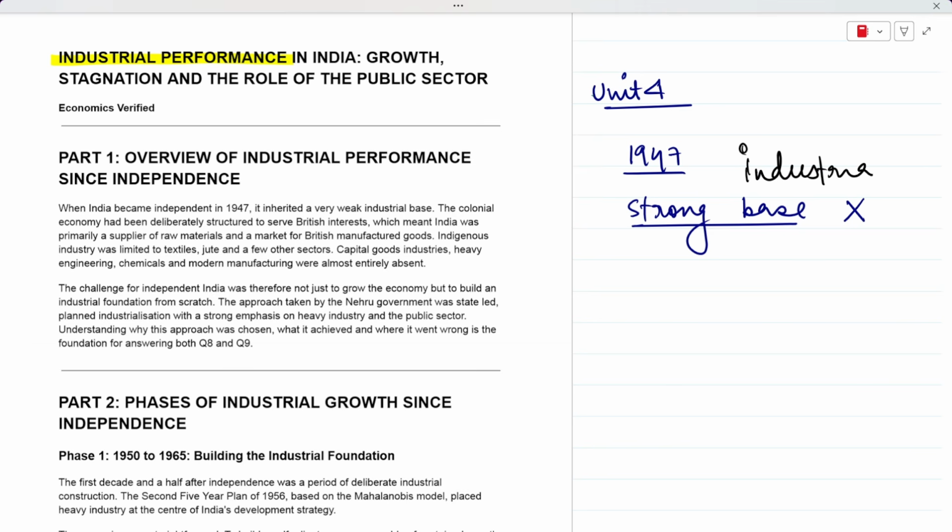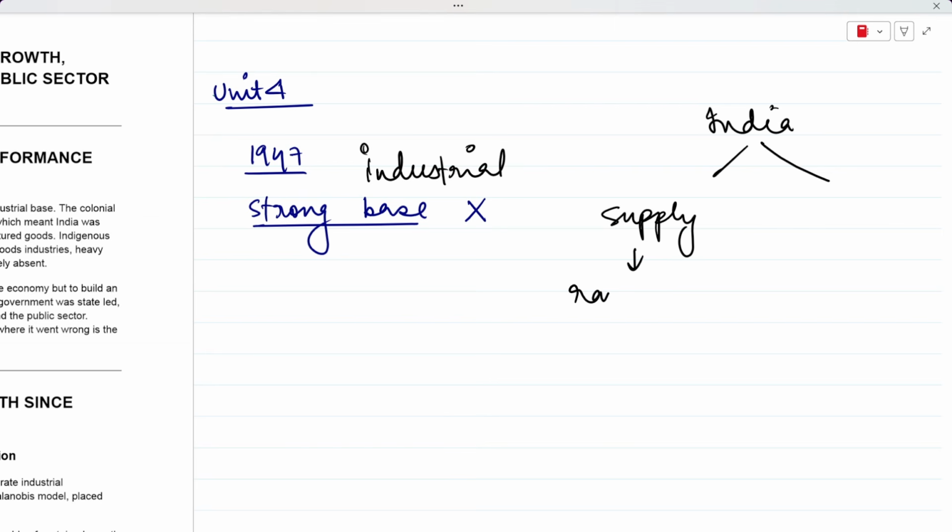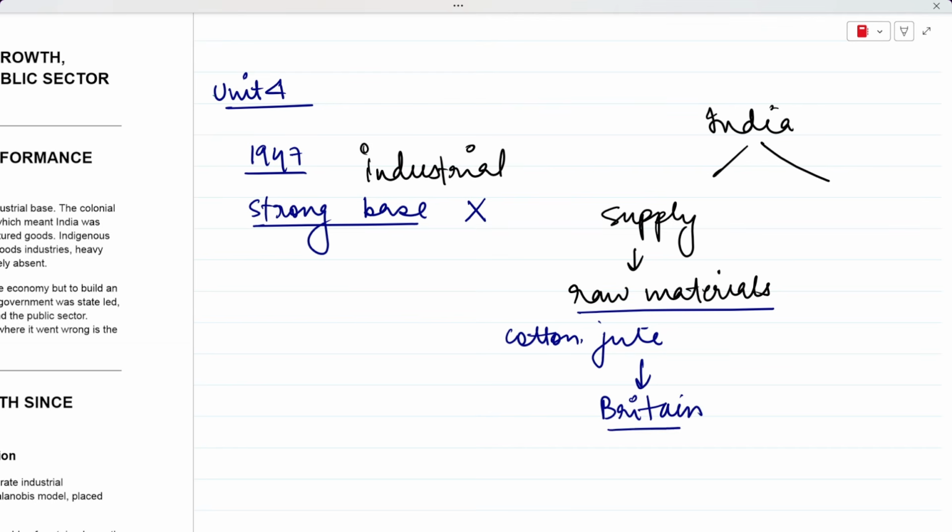During the British rule, the Britishers mainly used India for two purposes. The first purpose was that India needed to supply the raw materials to Britain. So from India, raw materials were transported to Britain. And what were these raw materials? These raw materials were, for example, cotton or jute, etc.